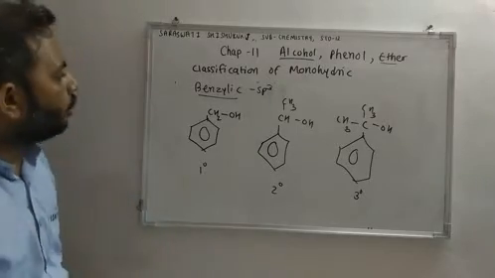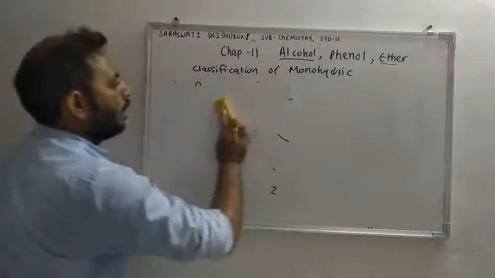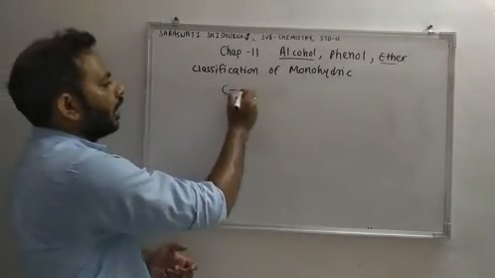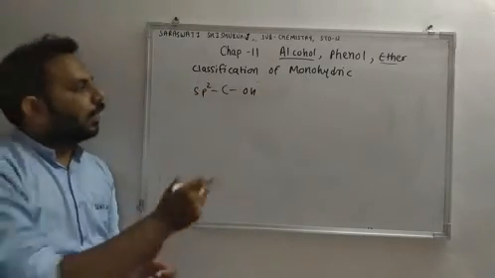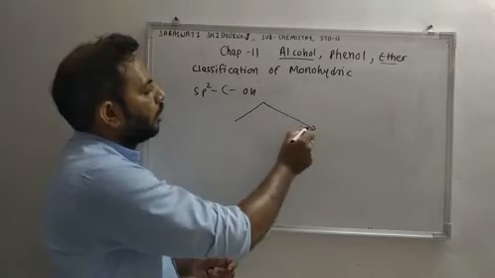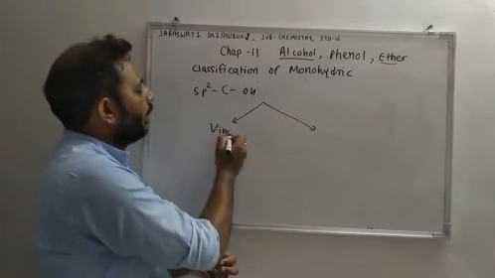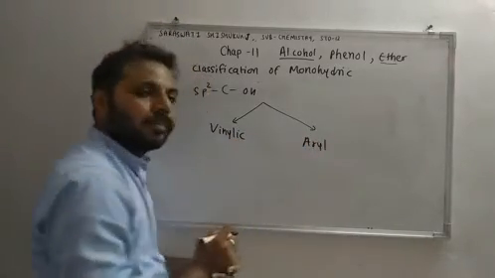Another group is there, but in this case, the carbon is having sp2 hybridization. The OH containing carbon is having sp2 hybridization, and based on that, there are two groups. First is vinylic and arylic.